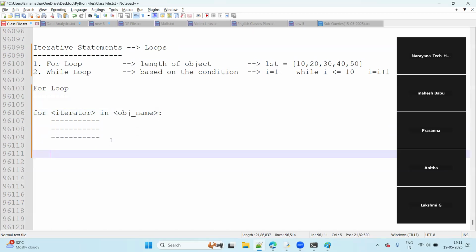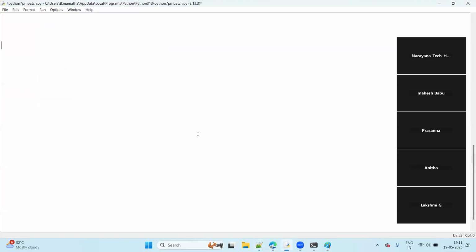Now let's apply the for loop on the first five data structures: for loop on string, for loop on list, iterating a tuple, iterating a set, iterating a dict. We'll see examples of these. So first of all, let's talk about iterating a string.